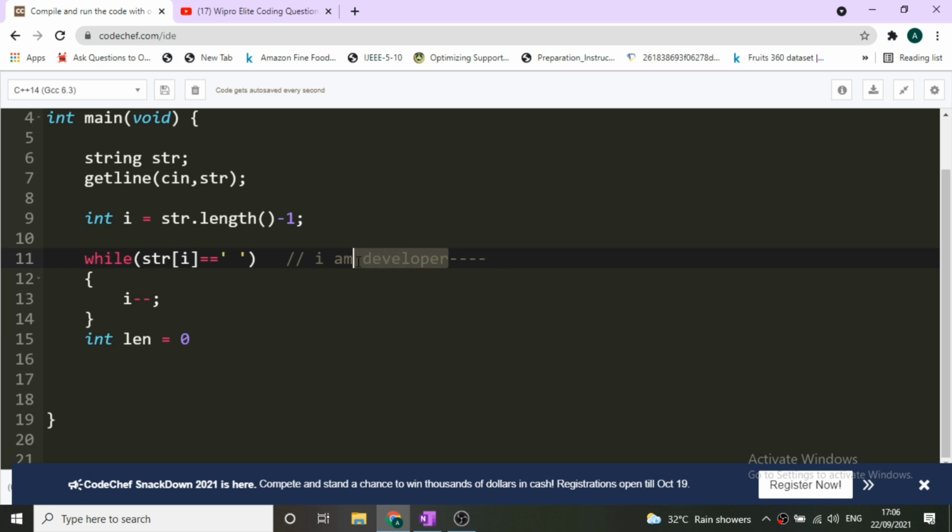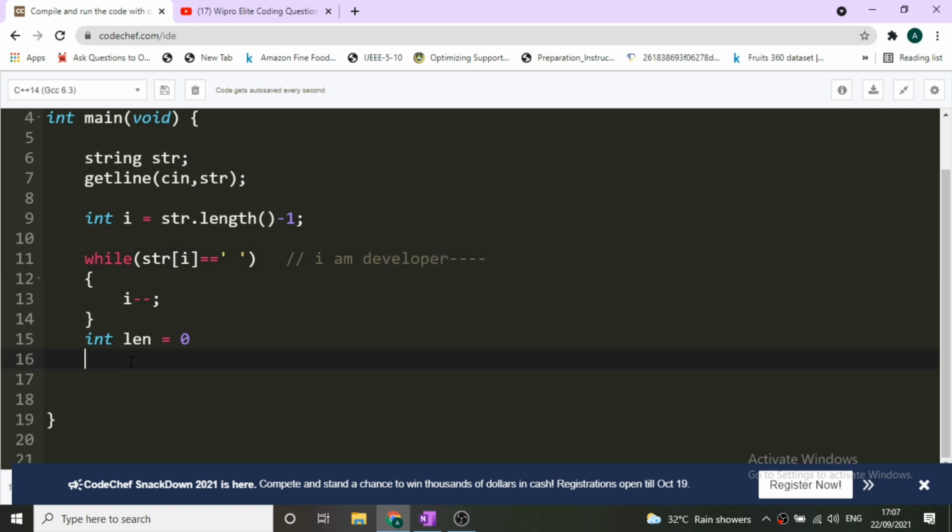I hope this is clear to you, that currently we are pointing at R. Now we have to count the number of characters present in the last word, and we will know the last word has ended when we encounter a space. This space denotes the difference between two words. So once we have encountered this space, it means that our current word is over. That was our last word.